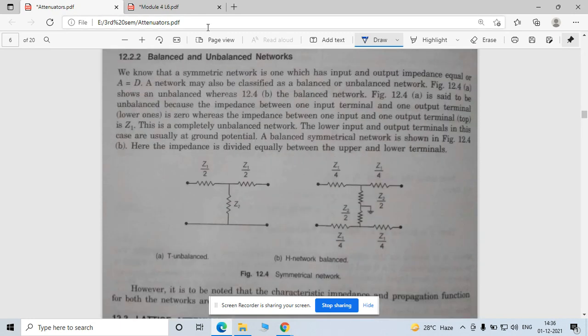Now, this is a condition for balance and unbalancing. So this is your symmetrical but unbalanced network, okay, and this is your symmetrical and balanced network. For the balanced network, you are not finding the mirror image or water image, but here you see this is your balanced form.